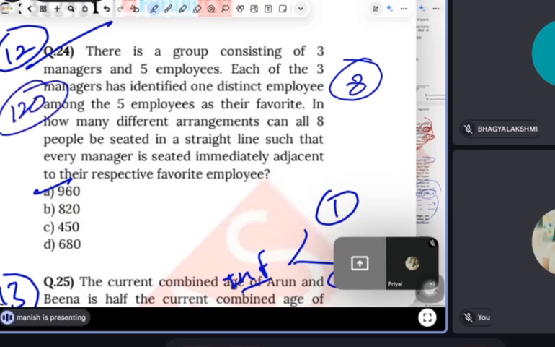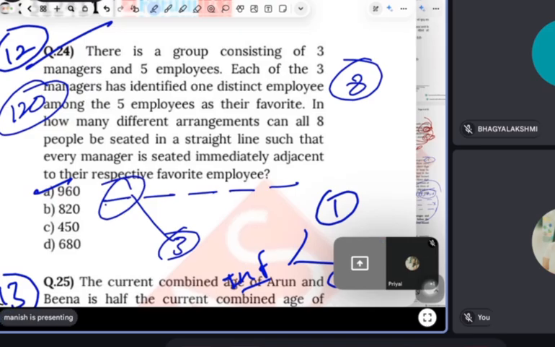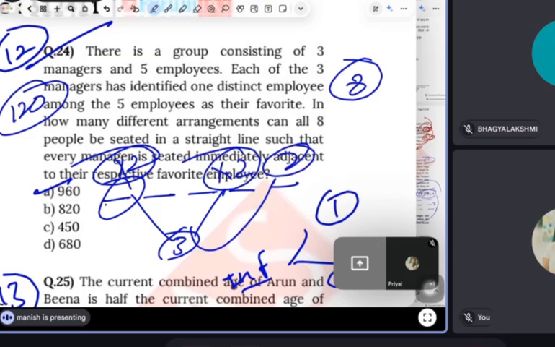Now, guys, imagine they are the employees. Now there are 3 managers. Suppose one manager is going to sit here, but I don't know whether the manager is first or the employee is first. So they can be arranged in 2 ways. In the same way, the second manager is going to sit here, but again I don't know whether the manager or the employee is first, so again 2 ways. And the last is also 2 ways. So 2 times 2 is 4, times 2 is 8. So multiply by 8: 120 times 8 is 960, the answer.